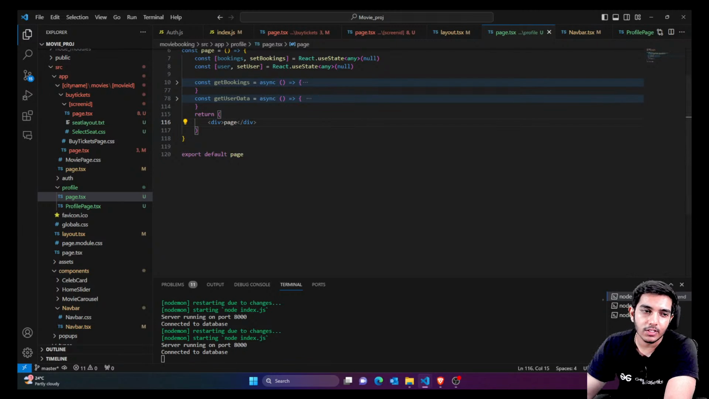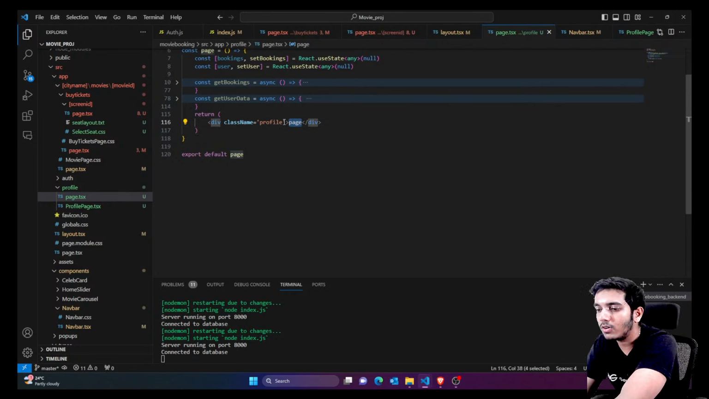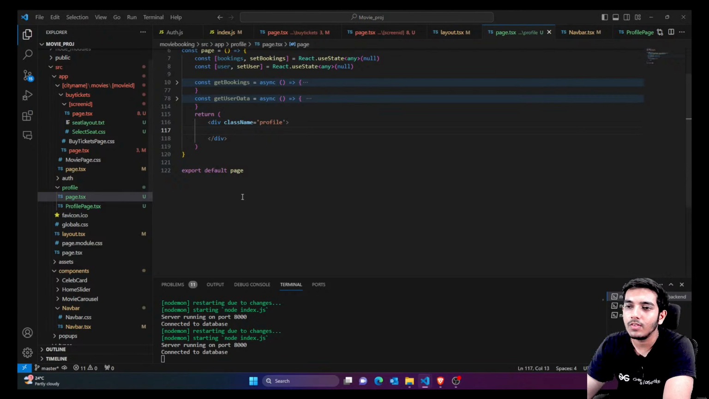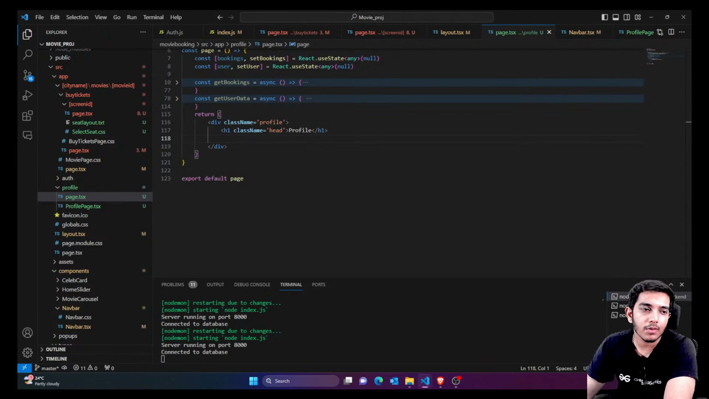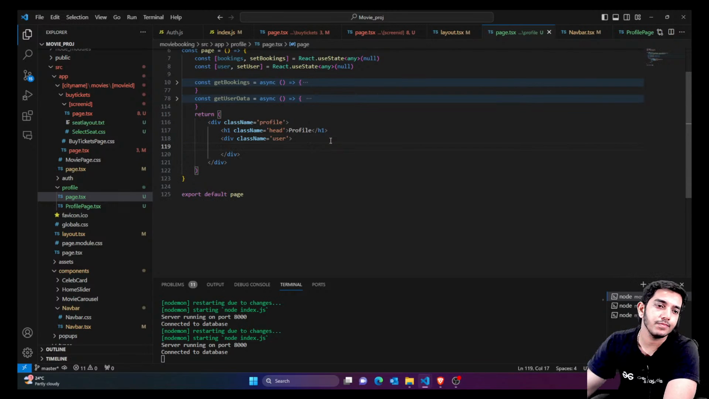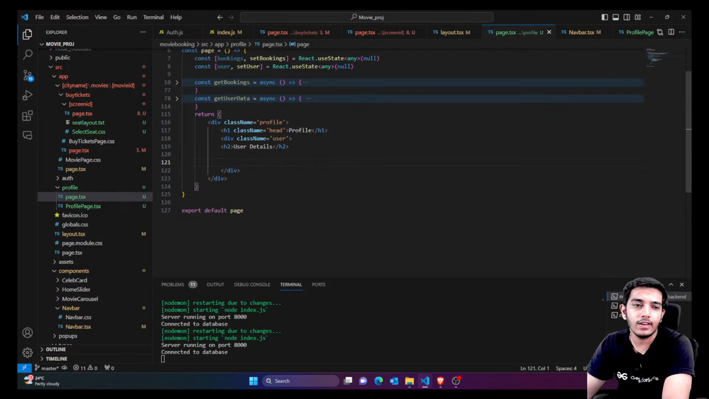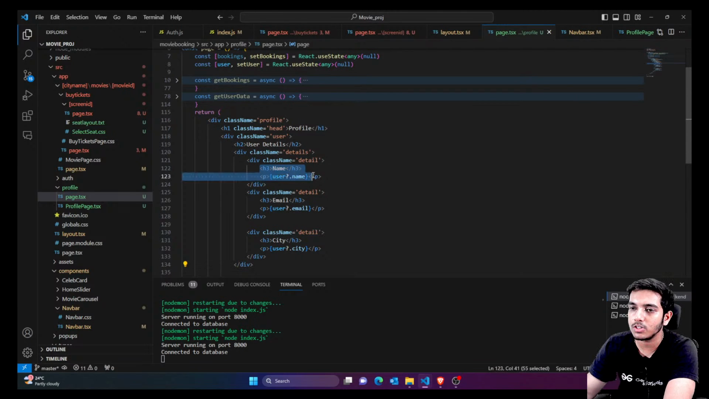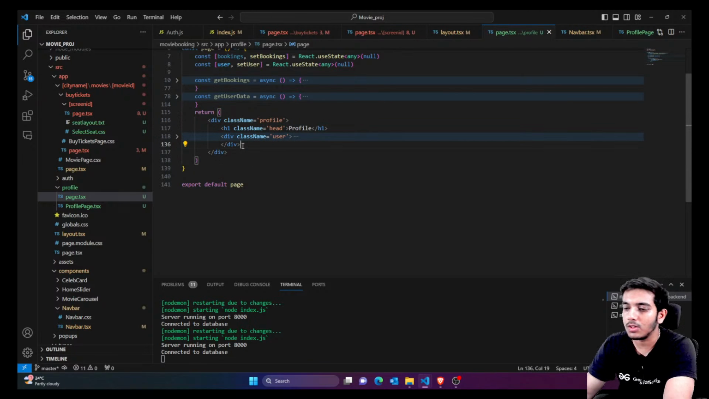We are going to show this on our page. First of all, the division name is, suppose, the profile. Inside this you're going to show your profile heading. Again, we have a division for users, so from the user hook we're going to extract the user details. I'll create a few divisions which would show us the details. Inside this we're just going to show the username, user email, and user city. Similarly, we are going to show the bookings also.